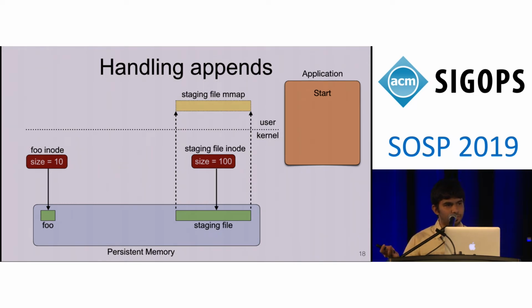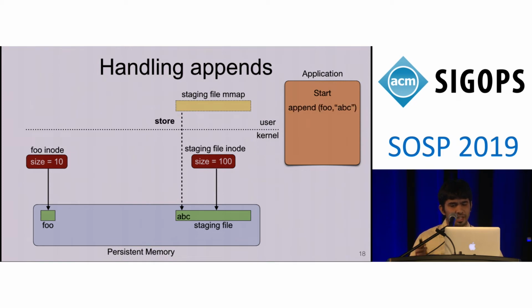When an application tries to append data to file foo, SplitFS performs store operations on the staging file directly from U-Split. When an application then tries to read the appended data, SplitFS performs load operations from the memory mapped region of the staging file from U-Split.